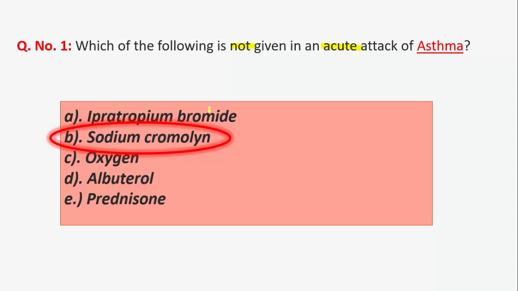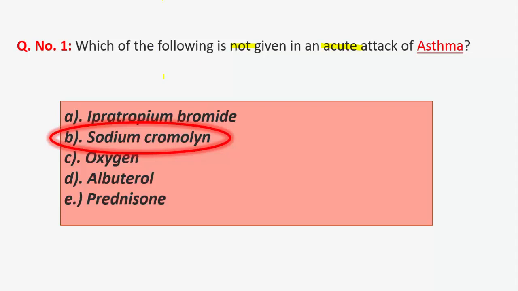So there will be symptoms like dyspnea, chest tightness or wheezing. So the diagnosis is based on history, physical examination and pulmonary function tests. So the treatment involves controlling triggering factors and drug therapy, most commonly with inhaled beta agonists.